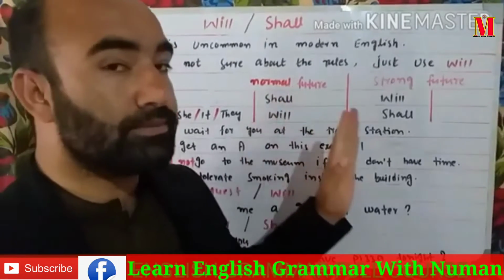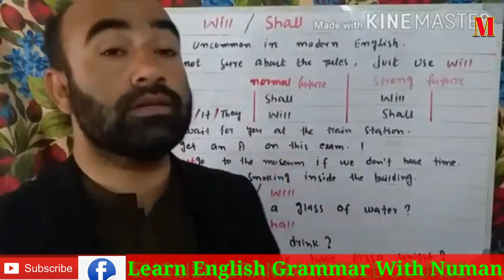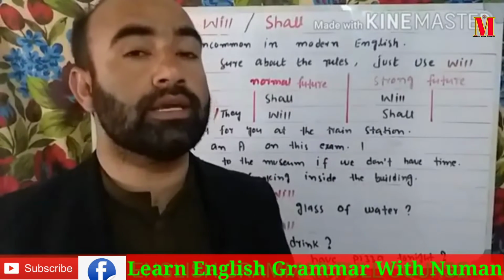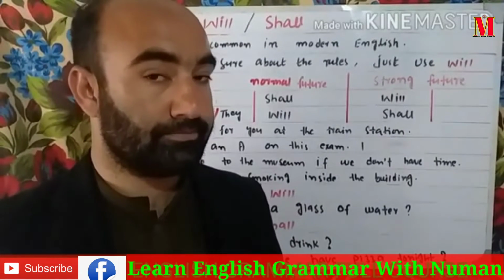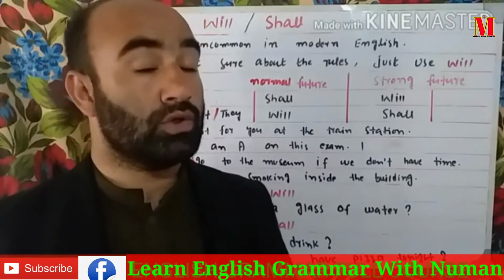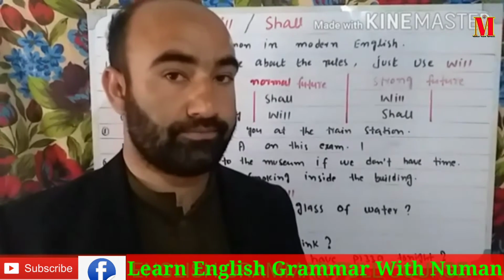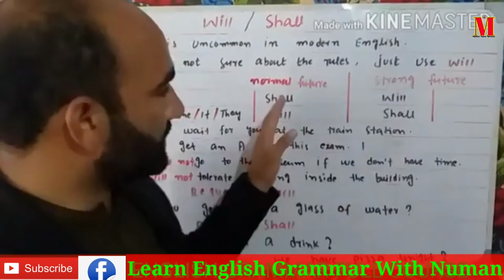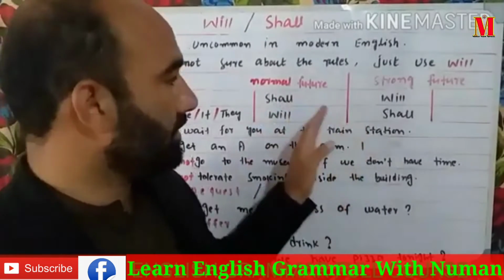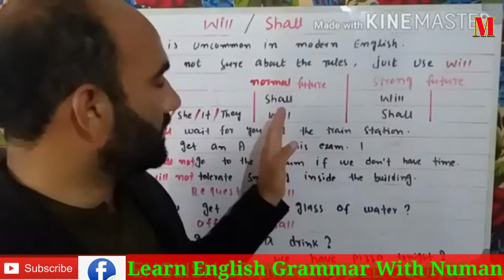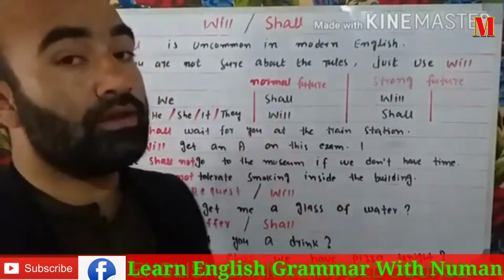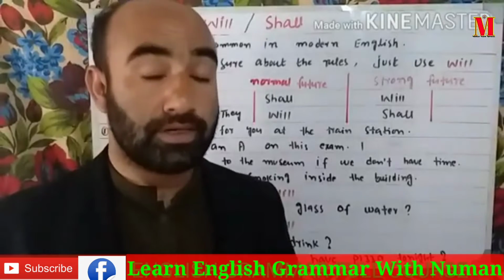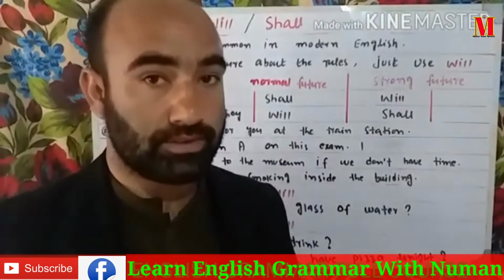What does this statement mean? The normal future is when there are no emotions attached to it, when there are no strong feelings. For the normal future, we use shall with I and we, and will with second and third person pronouns.